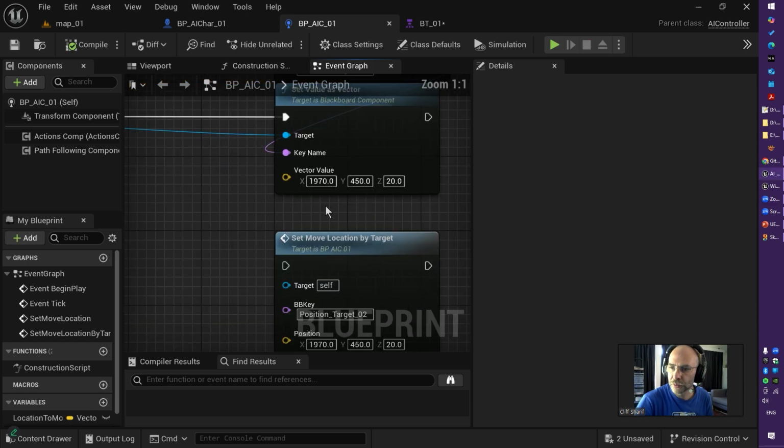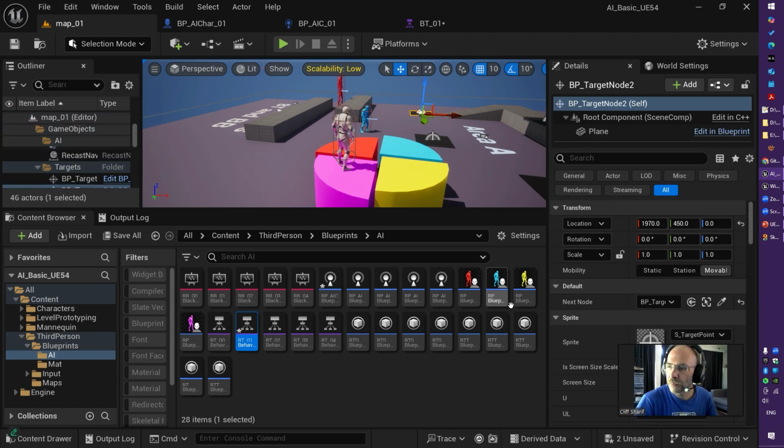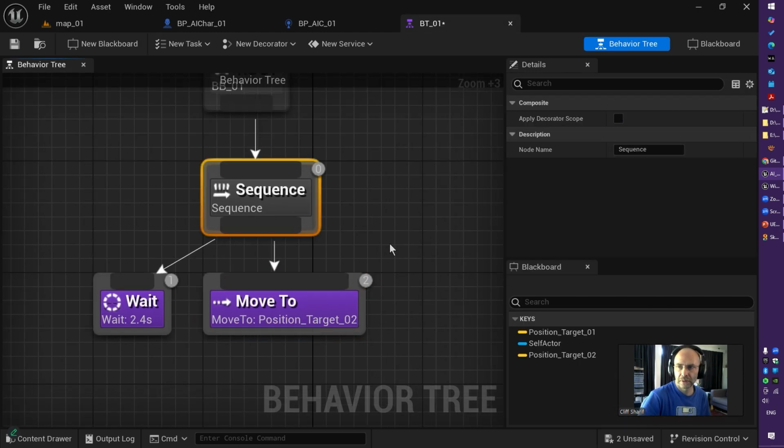Is that true? Let me double check. X, Y, Z, if I go to the map, and this guy here has X, Y, Z, same position. So how that happened? Basically based on this sequence, things are happening. You may be confused, okay, what do you mean?